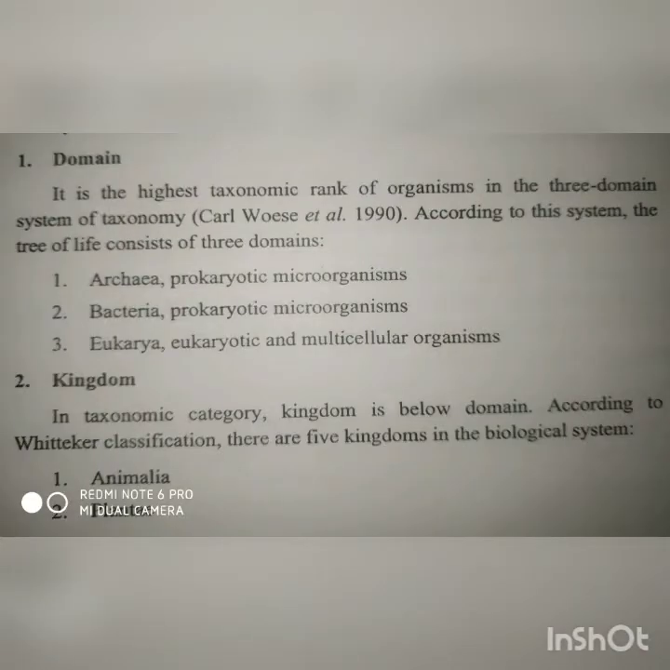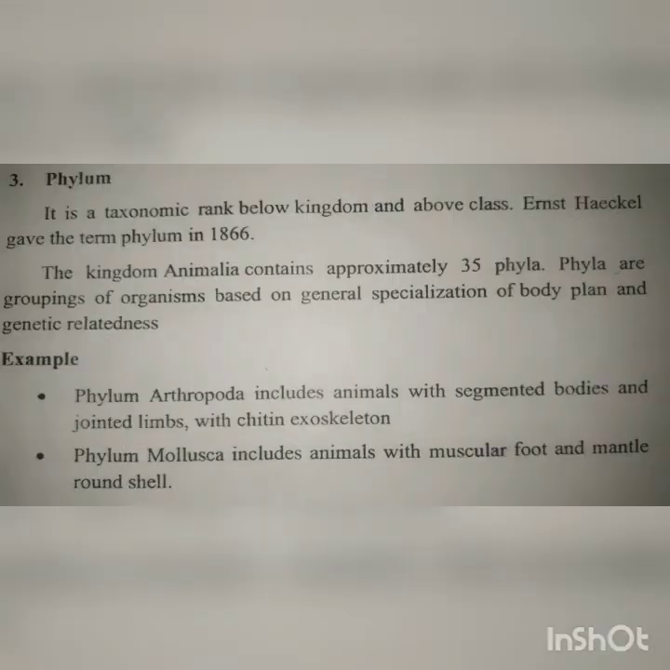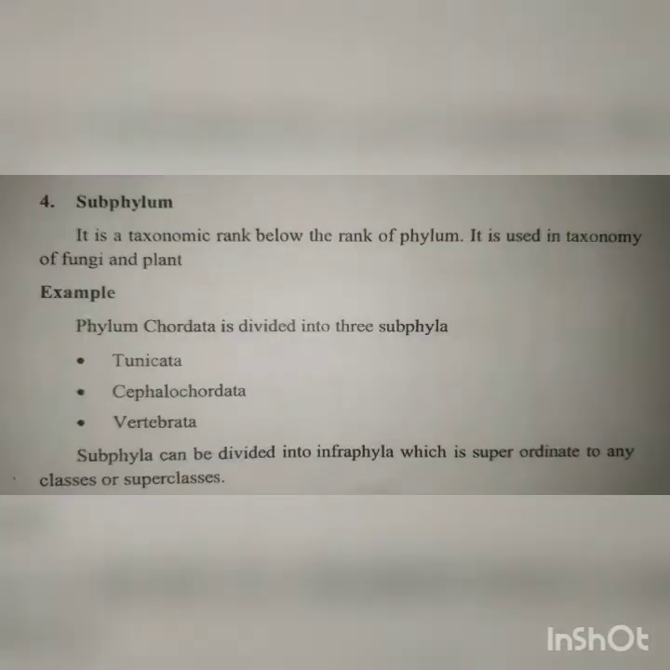Domain is the highest taxonomic rank of organisms in the 3 domain system of taxonomy. The entire system is divided into 3 domains: archaea, bacteria and eukaryote. Then comes the kingdom, and we know that there are 5 kingdoms: animalia, plantae, monera, and so on, right? Then comes the phylum. It is a taxonomic rank below kingdom and above class. Haeckel gave the term. The phyla Arthropoda and Mollusca have organisms with their specific features, like Mollusca have a muscular foot and shell.